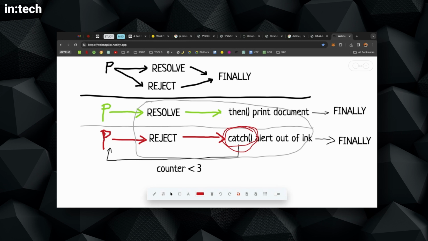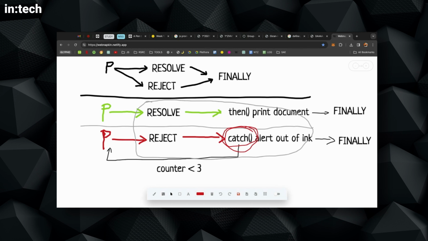In one case, the printer works and it resolves and it prints the document. And okay, we just handle the printing thing, or it's out of ink, and then we handle that error case, we display a message, and that's it. Now, in both cases, is there a thing that we can do? Sorry, forget execute. Think of the printer. Is there a thing that we will do at the last step, at the finally, in both cases?